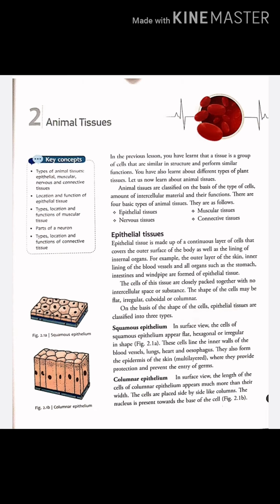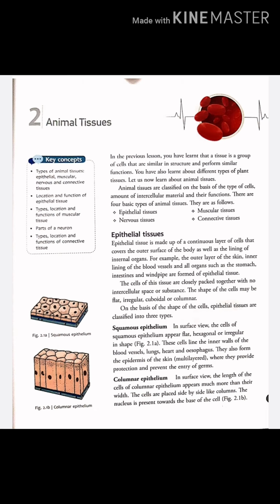Epithelial tissue is differentiated into various types. The first one is squamous epithelium, the second one is columnar epithelium, and the last one is cuboidal epithelium. The cells of squamous epithelium line the inner walls of the blood vessels, lungs, heart, and esophagus. The cells of columnar epithelium are found in the stomach, intestine, and pharynx. Cuboidal epithelium cells are found in the thyroid gland, kidney tubules, salivary glands, pancreas, and liver.